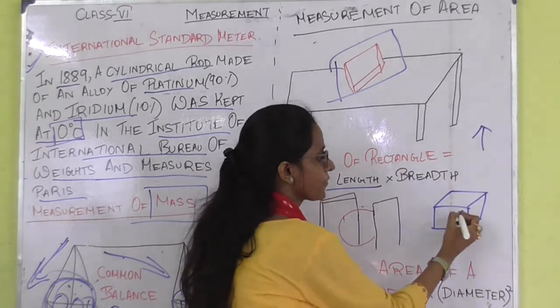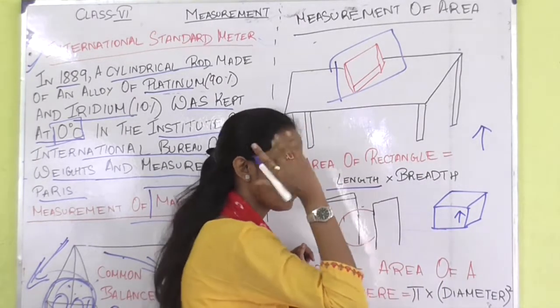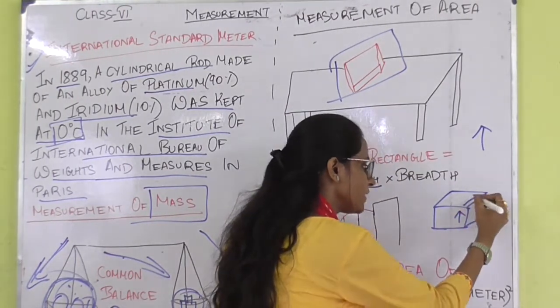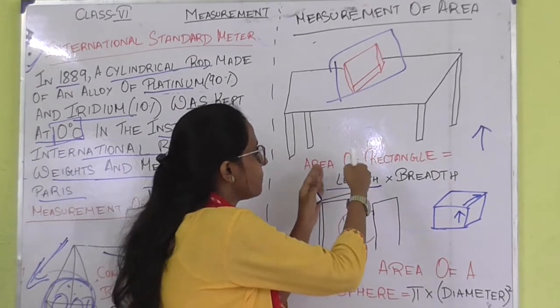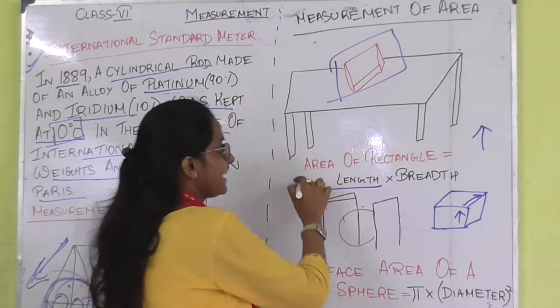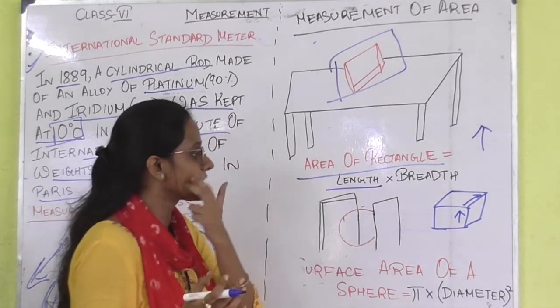So first, what we have to do is know its length. Clear? Next, we have to know its breadth. Clear? Now, by multiplying the length and breadth together, we can get the area of that rectangular box. Clear? Now what are we having?